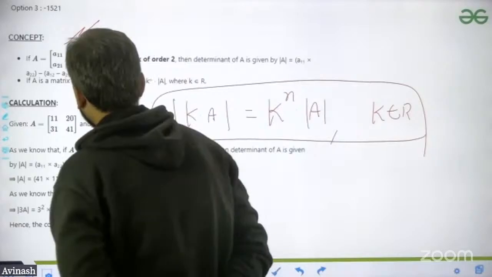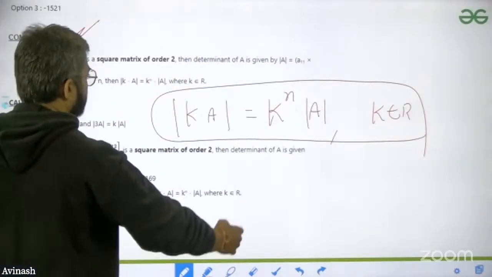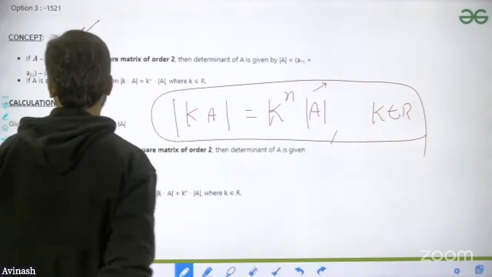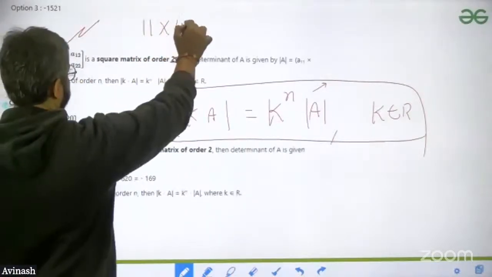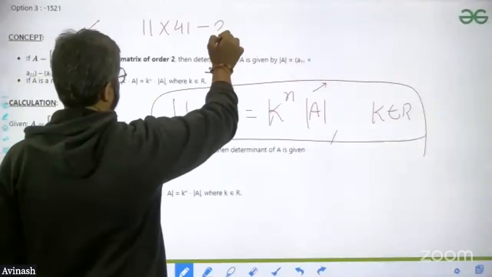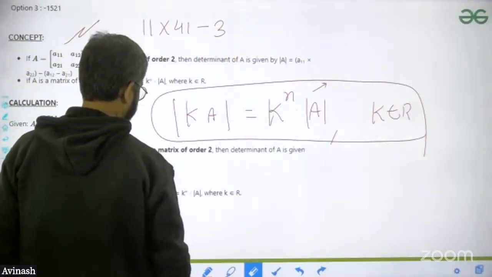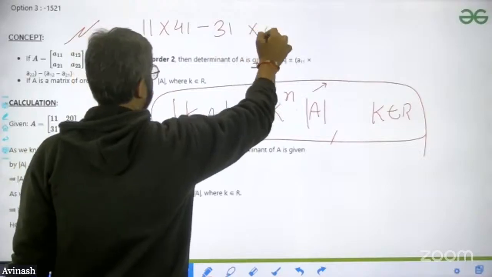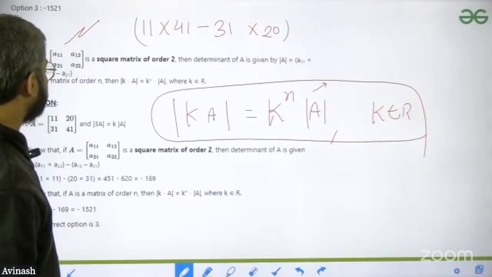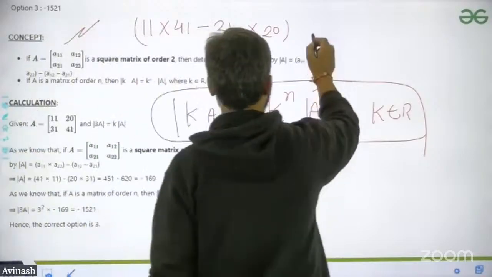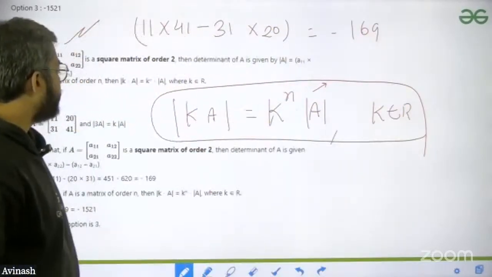What you have to do now is go step by step. First, you have to find the determinant of A. The determinant of A is exactly equal to what? 11 into 41 minus 31 into 20. Okay. You have found the modulus. Once you have found it, it comes as minus 169. Now we have to find k to the power n.